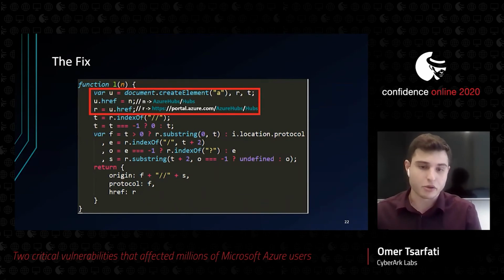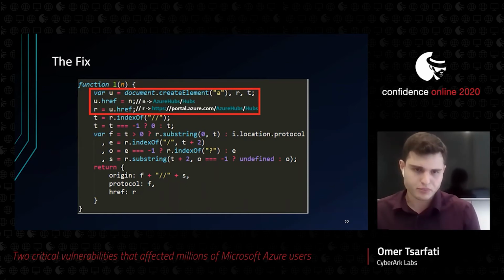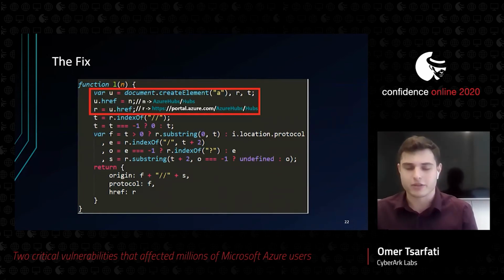This change actually fixed the problem thanks to the way the browser handles relative paths. The browser takes the URL as a relative URL, and therefore adds the current host to it. So it solved this problem, because now it's a valid URL and no longer just a relative one. Microsoft managed to fix this issue before we had a chance to report it to them. We found it about 4 or 5 days, or I think 1 week, before Microsoft fixed this vulnerability. And it was really cool to see this.